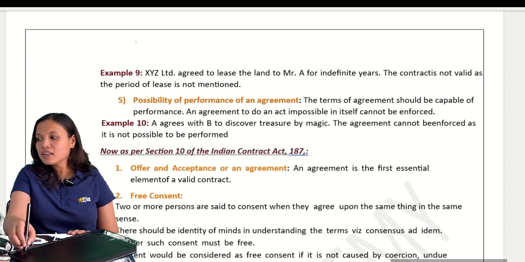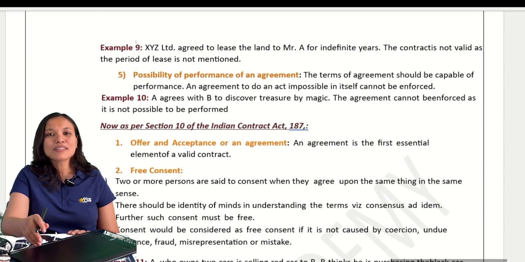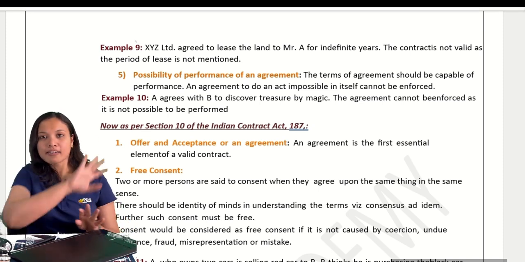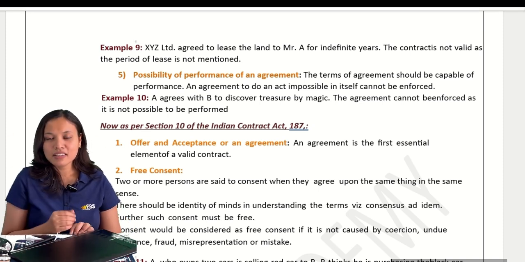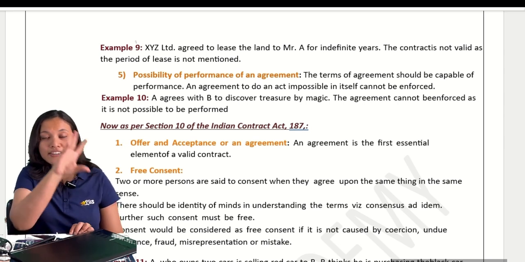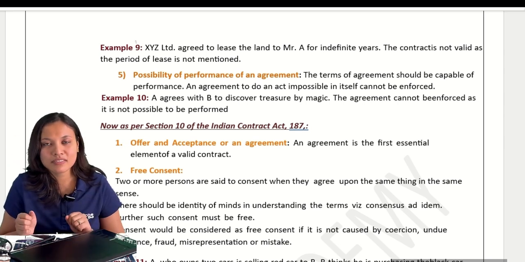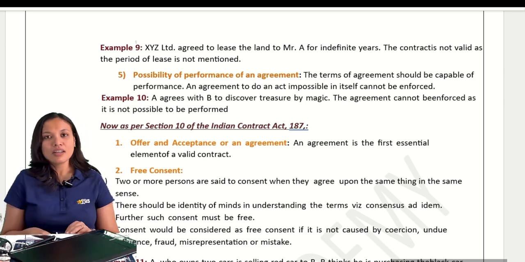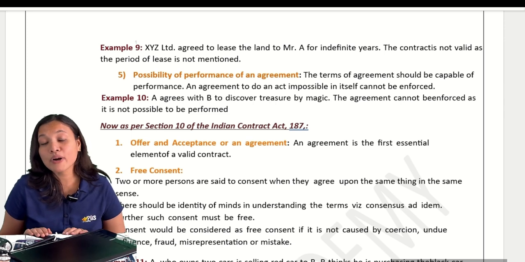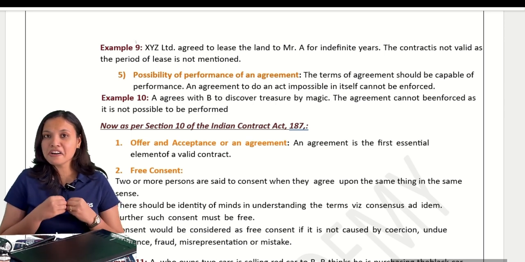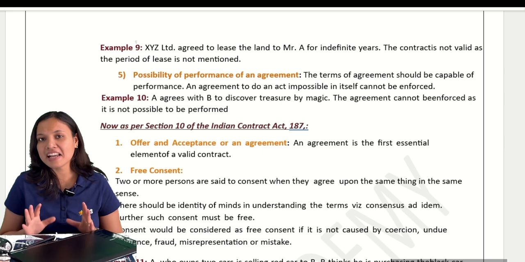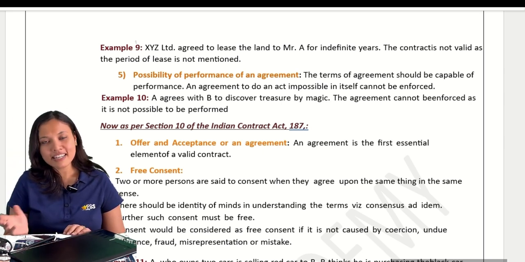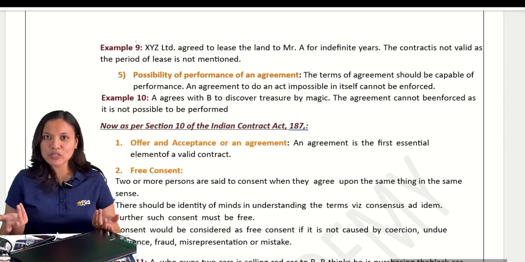Possibility of performance. The next essential element is that it must be possible. Suppose I make an agreement: I will get you a treasure by magic. I am promising you to get the treasure by magic. Now, is it possible? Can I perform this? No. Now, I make a promise that I will pay you 100 lakhs if the sun rises in the west. Can the sun rise in the west? So, these are not possible.